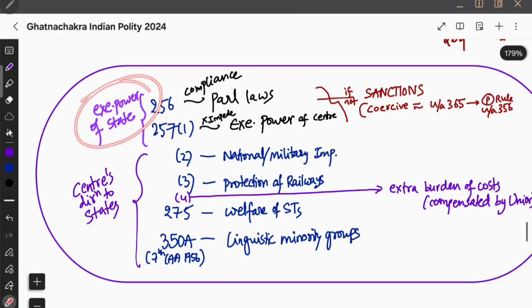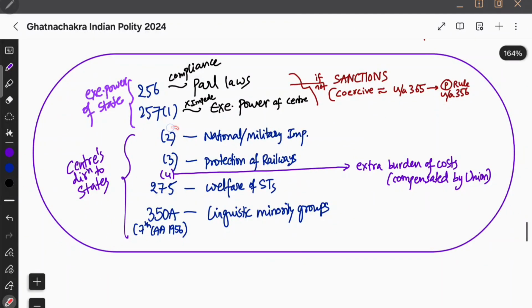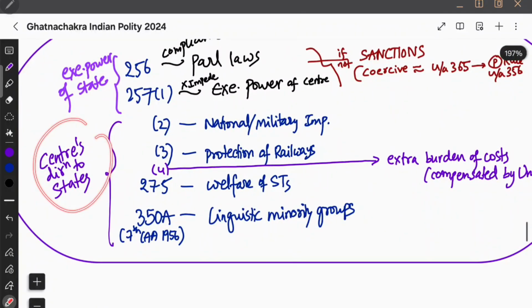And then this is about the executive power of state. If sanctions, they might even lead to President rule. And then there is a center's direction to state. We have 257 clause 2 clause 3. That is, center can give directions to states in certain matters.